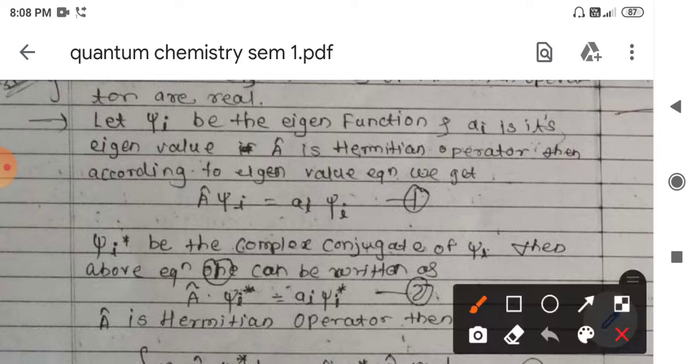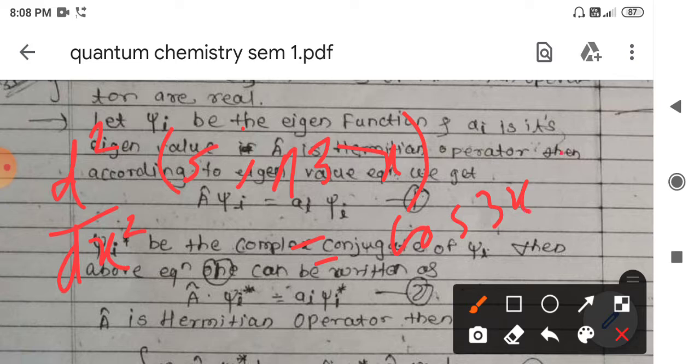Consider for example the operator d2 upon dx square operating on the function sine 3x. What is the second order derivative of sine 3x? The first order derivative will be cos 3x into 3, and the second order derivative will be minus 9 sine 3x.